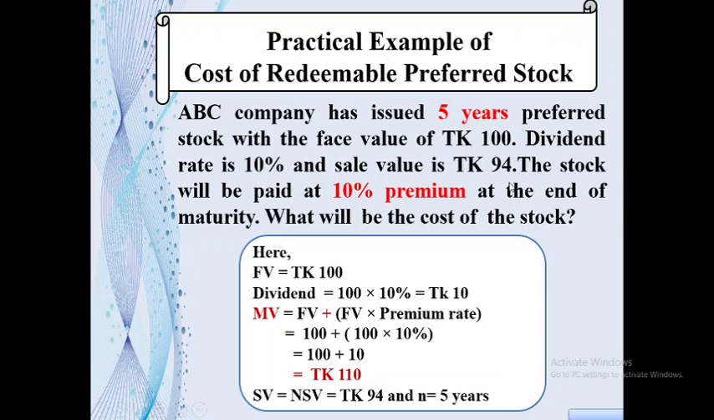Here sale value is Taka 94 and no flotation cost is there. So our ultimate net sale value is Taka 94, and the maturity period of the stock given in the question is 5 years.